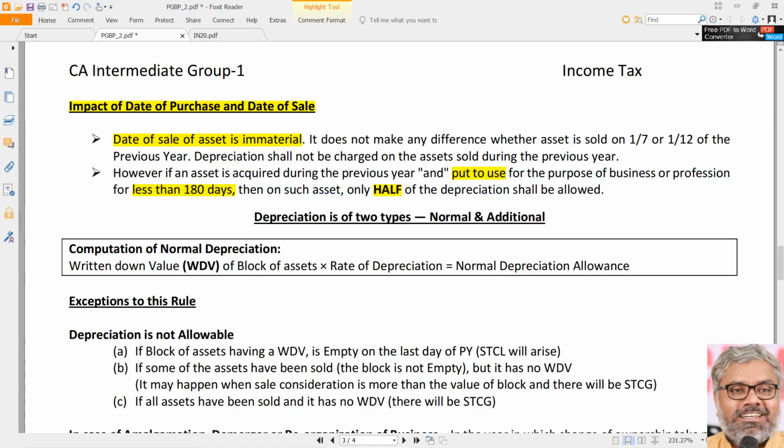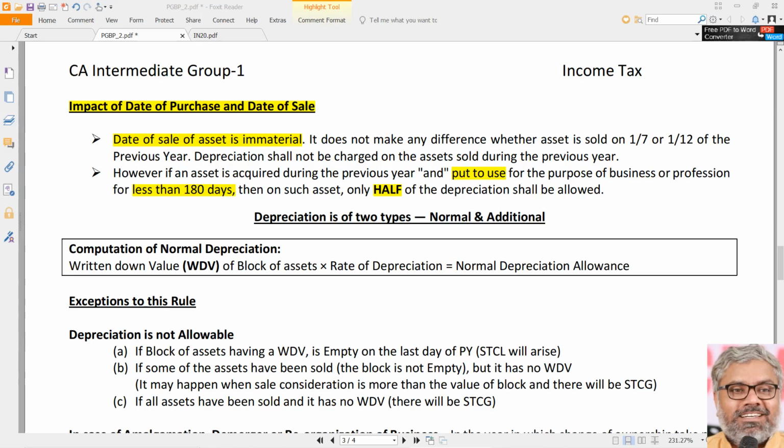Once again, put to use here is important, not purchase only. Asset may be purchased, let us say, in April. Actually, it might be put to use in, say, December. So, should we start the counting from April or December? December only. So, 180 days is not for the number of days the asset is owned by the assessee. 180 days is for the period when it is put to use for the purpose of business or profession.